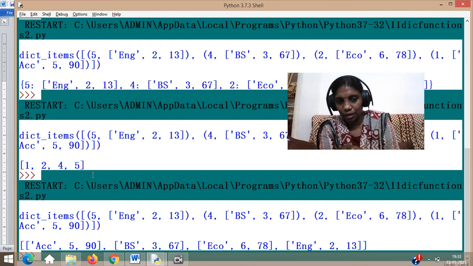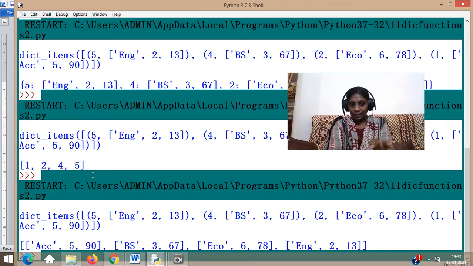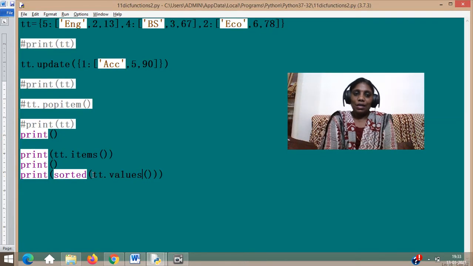See, BS, then echo, then English. When echo and English come, EC is taken into consideration, and then EN, because C comes before N. Like that, the consideration happens. If specific values have to be given, then in this way it was not possible, or with a list it is not possible. We can sort it only this way.